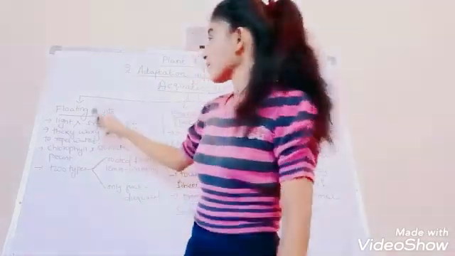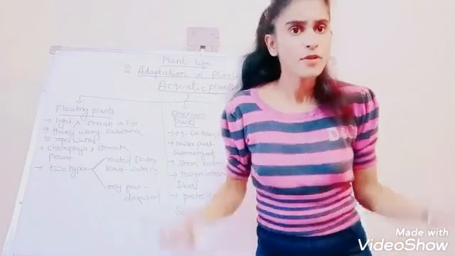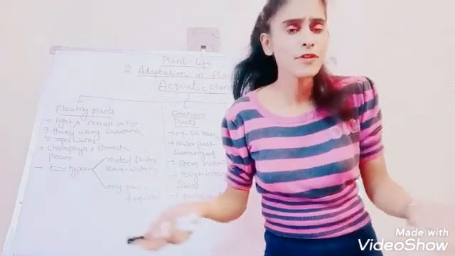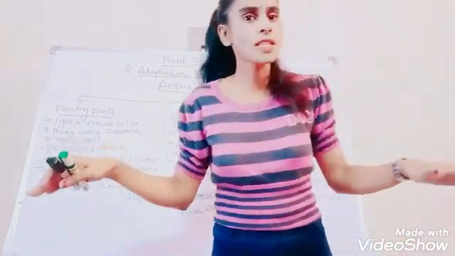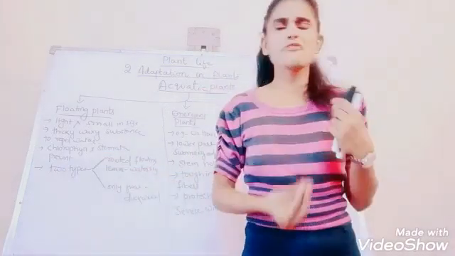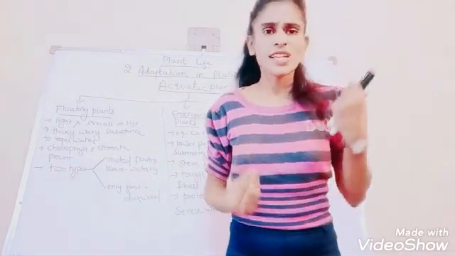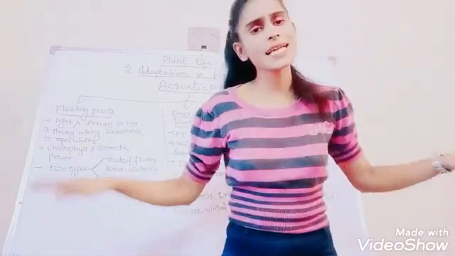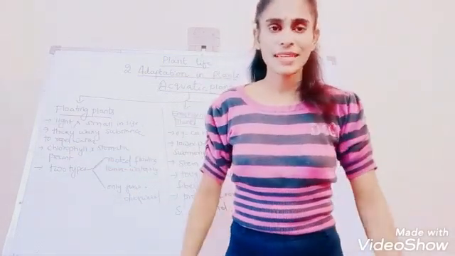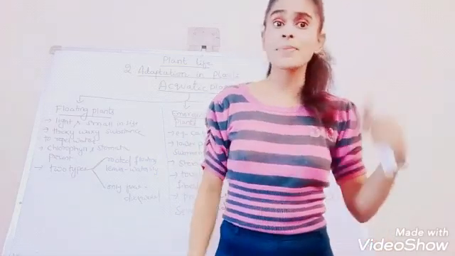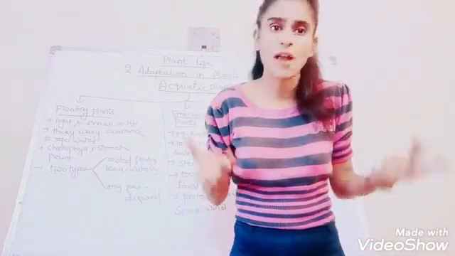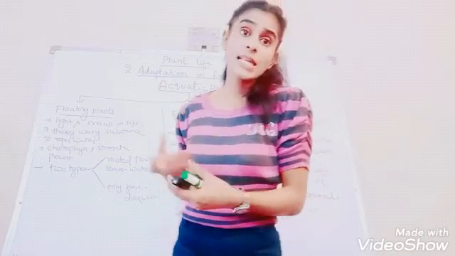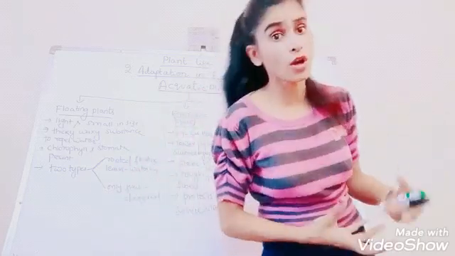Let's see what type of features these floating plants have. Floating. What do you mean by floating? Just floating on the water. Yes, they are actually very light. Their seeds, their flowers and everything are so light that they can easily float over the water. You can take the example of water lily. It's very light and fluffy, so that it easily moves from one place to another by floating on the water.